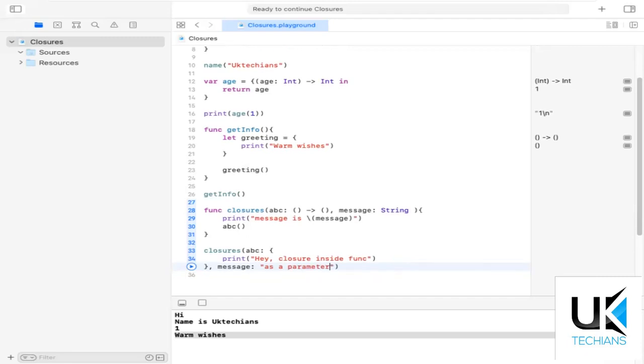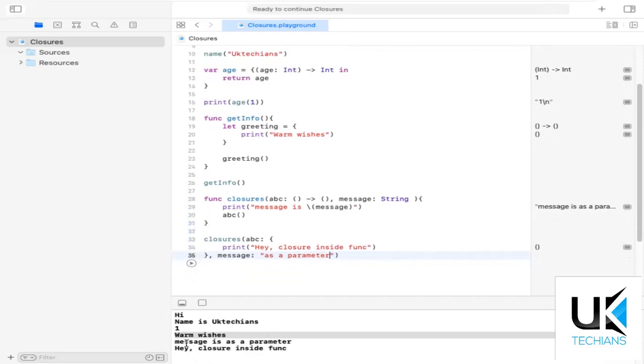As a parameter. So let's just run this and see. So this is the message as a parameter: hey, closure inside the function.